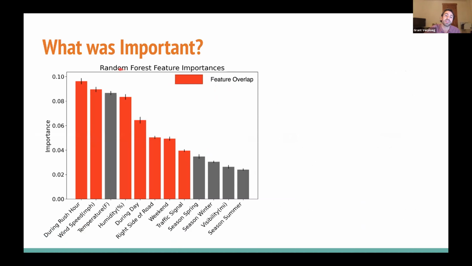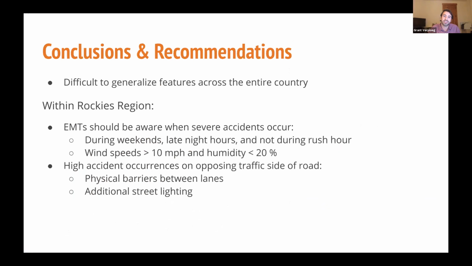Lastly, some conclusions and recommendations. Overall, I performed a variety of models to get this complete picture. Each one gave me a different piece. So the logistic regression and the decision tree really gave me that interpretability, while the random forest gave me that better performing model in terms of its predictive power. Again, it's difficult to generalize features across the entire country, needing to zone in on one.